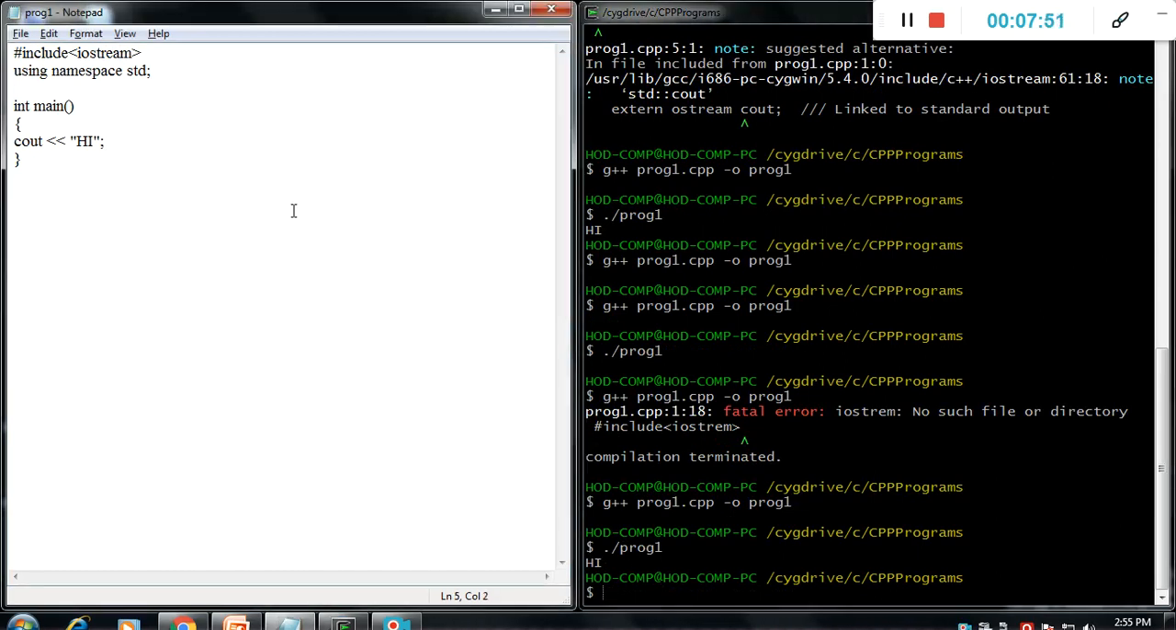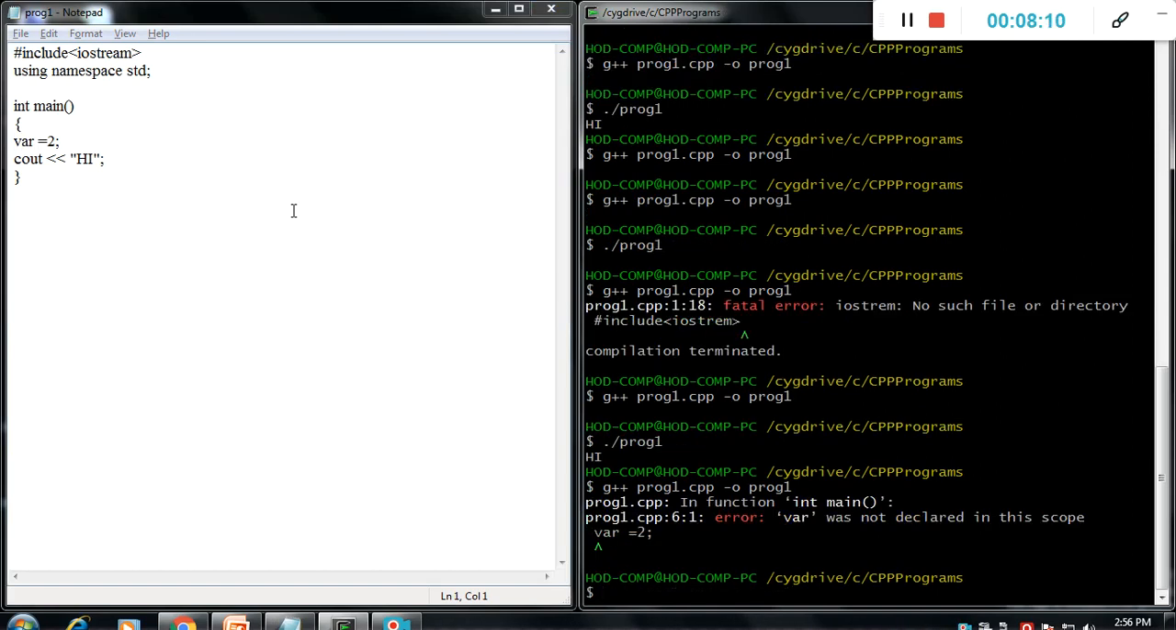Now we will define one variable. The variable name is var, with value 2. Now we will check it out. It gives an error that var was not declared in this scope. var is equal to 2, right? It's not mentioned with a data type, that's why it gives an error. Now we will define it with a data type as int, integer. Save.